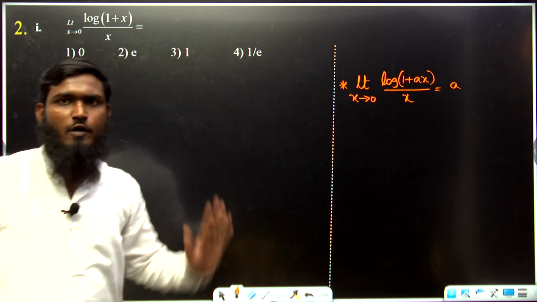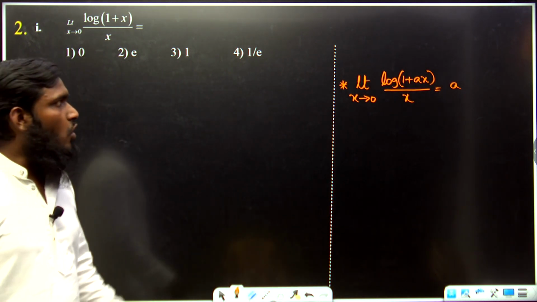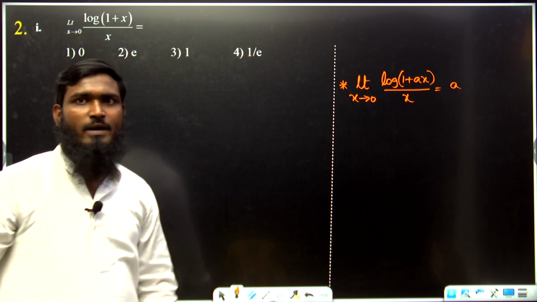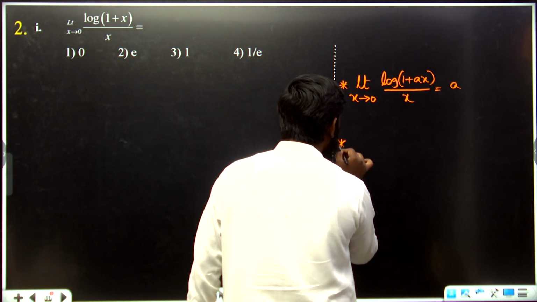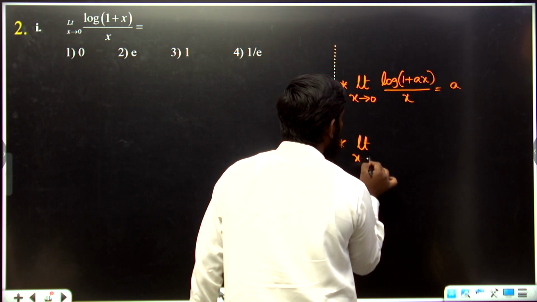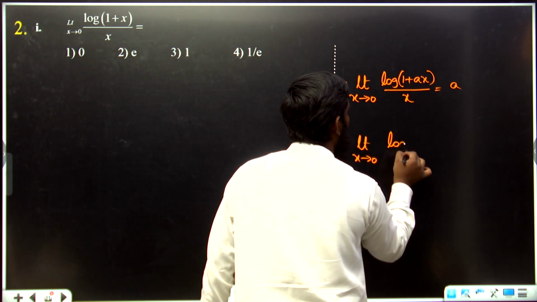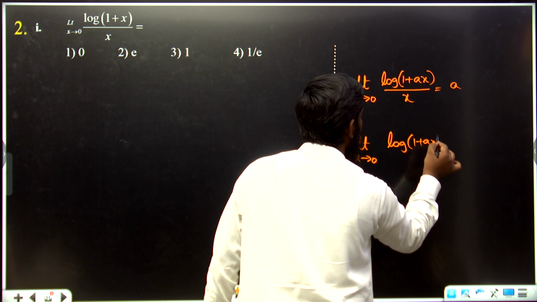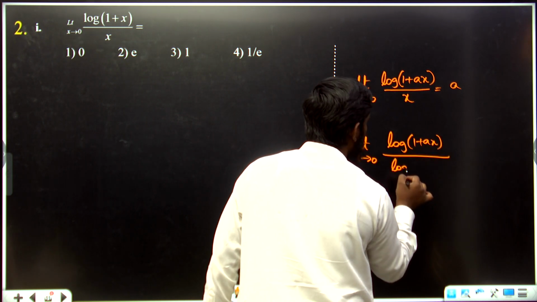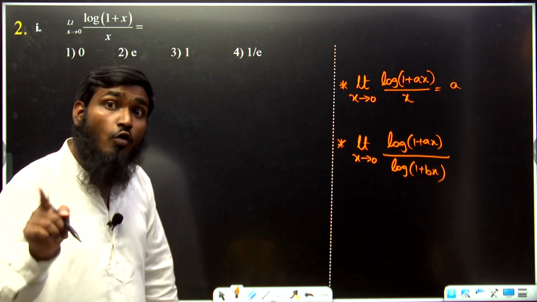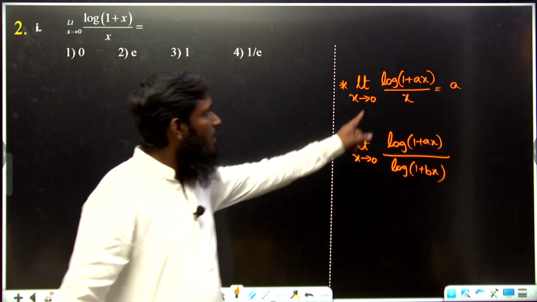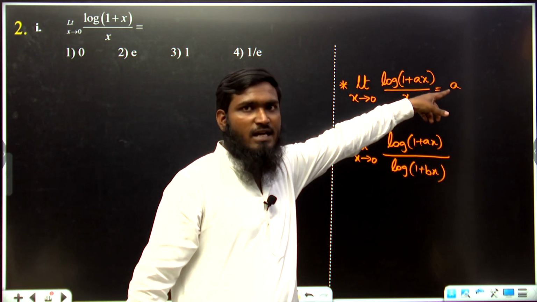Simple formula, only one formula. Limit x tends to 0, log of 1 plus ax divided by x is equal to a. Now similarly, if you are getting limit x tends to 0, log of 1 plus ax divided by log of 1 plus bx, then what will you do? Over here, by x, we have taken this answer as a.